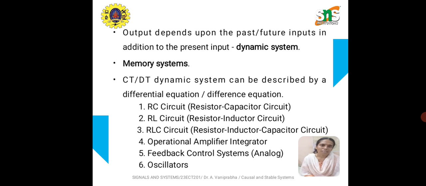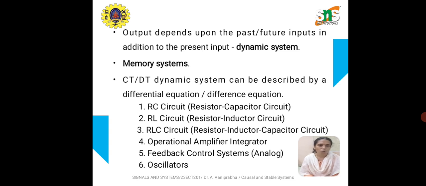All kinds of continuous time systems can be realized or described with the help of a differential equation as a mathematical representation. Similarly, any kind of discrete time dynamic system can be realized mathematically with the help of a difference equation. Some examples of dynamic systems are RC circuit, LC circuit, RLC circuit, all these resonance circuits, and operational amplifier, feedback, oscillators; everything can be classified as a dynamic system.